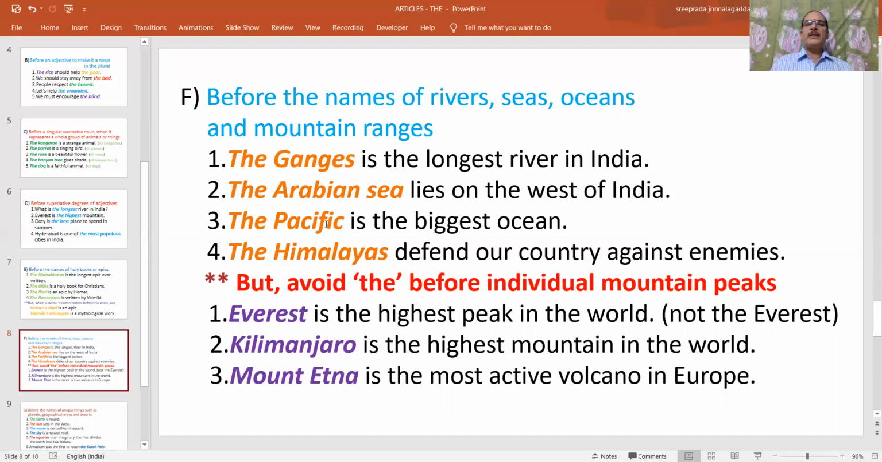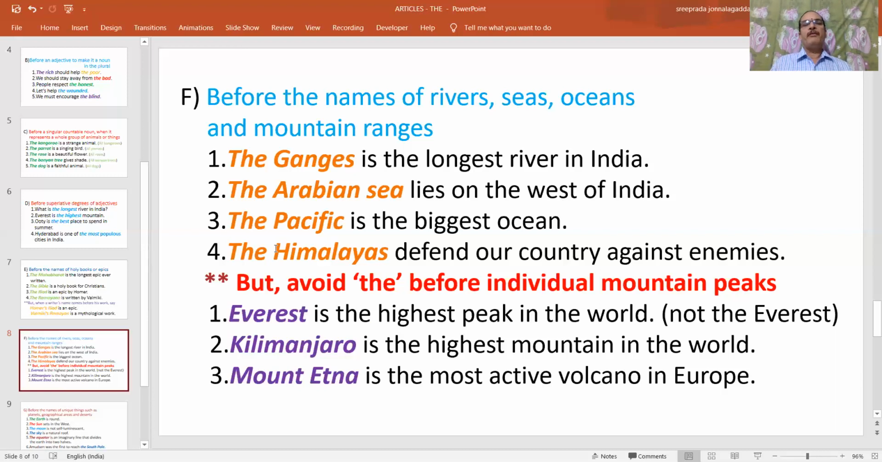And the Pacific is the biggest ocean. Pacific, so this is the name of an ocean. That's why we should say not Pacific, but the Pacific is the biggest ocean. And similarly, the Himalayas defend our country against enemies. The Himalayas does not mean an individual mountain. It's a group of mountains, a chain of mountains, mountain ranges. That's why the Himalayas we should say.